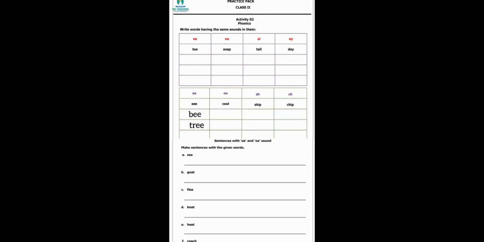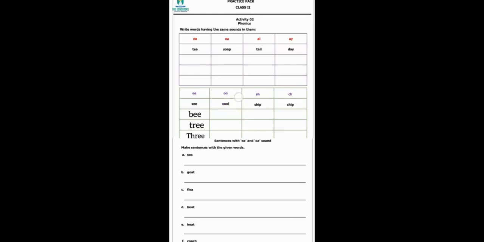If we combine T, R, E, tree. And the last word is three. If we combine th, r, e, three. Yes, it has three sounds. Th, r, e, three. Okay, so let's move to the next one.